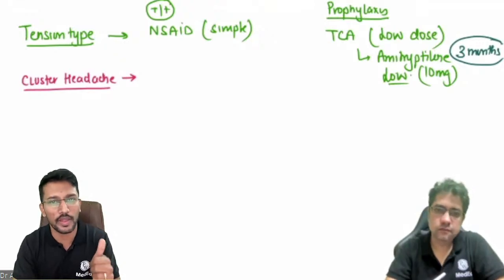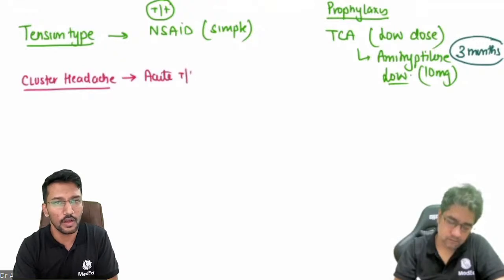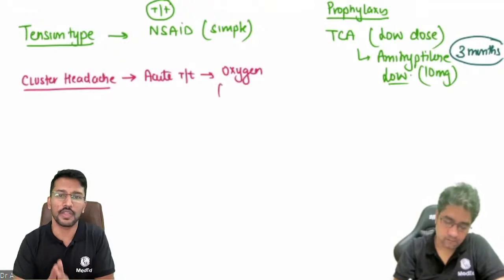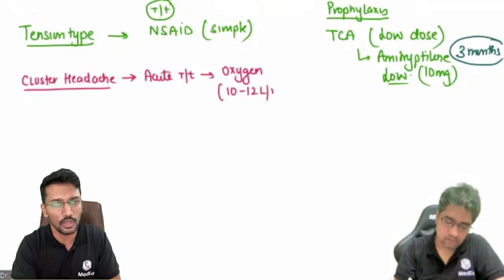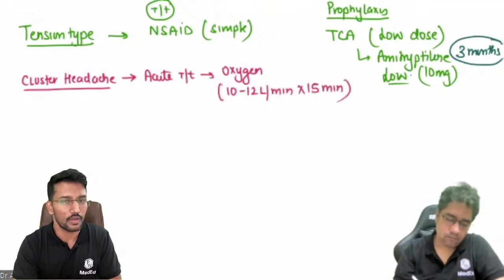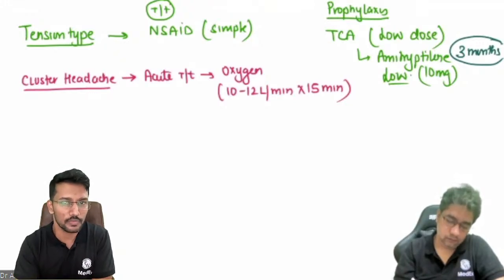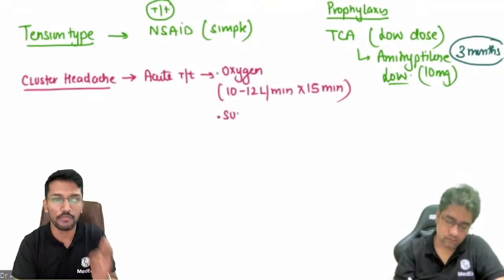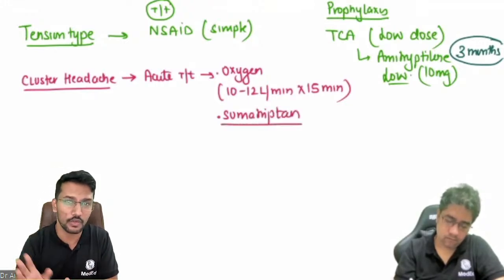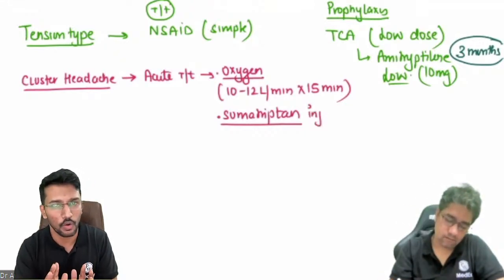For the acute management, the drug of choice is oxygen, inhaled at 10 to 12 liters per minute for 15 minutes. What can we use alternatively to oxygen? We can think of using sumatriptan. Studies have shown that it is more effective than oxygen, but not in the oral form. In the oral form, it is inferior to oxygen. In the injectable form, subcutaneous and IV, it is superior to oxygen.